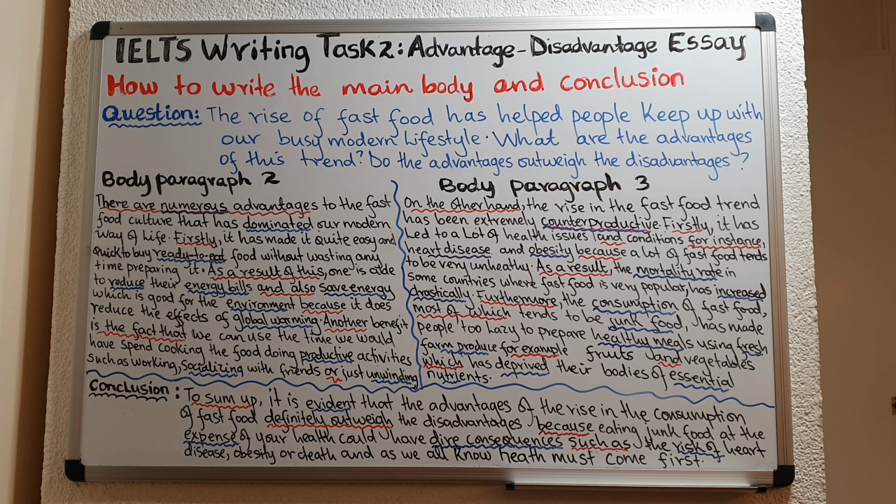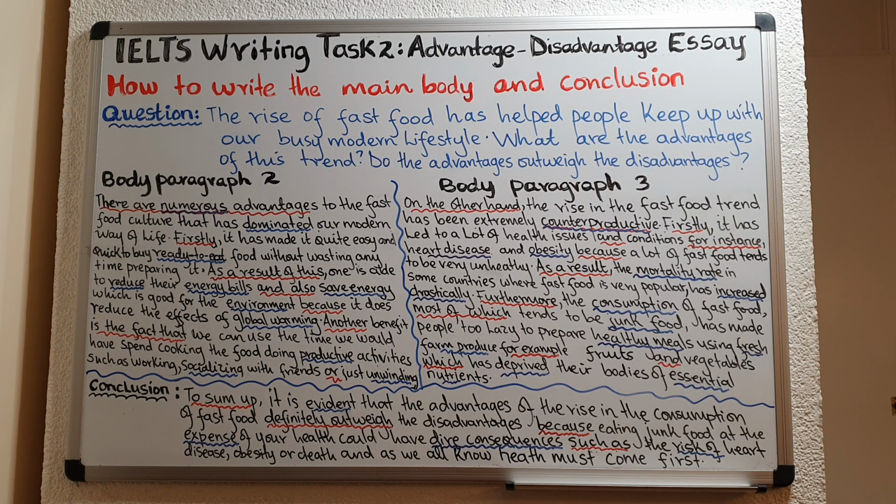Now, let's move on to body paragraph 3. In body paragraph 2, we have talked about advantages. So in body paragraph 3, we are going to talk about disadvantages. Now, the first thing that we are going to do, as I already pointed out, is write the topic sentence. In the topic sentence, we are going to make it very clear to the examiner that we are just about to talk about disadvantages.